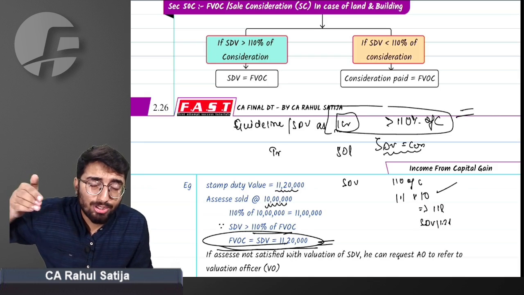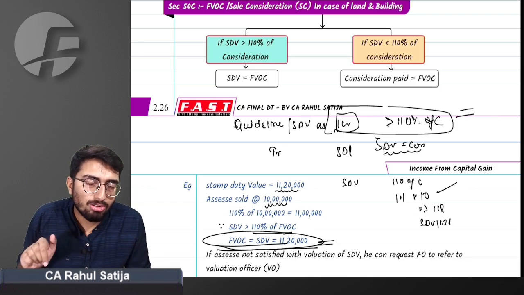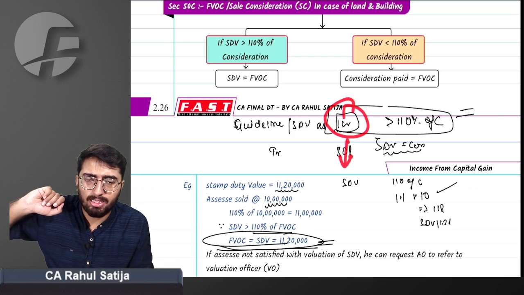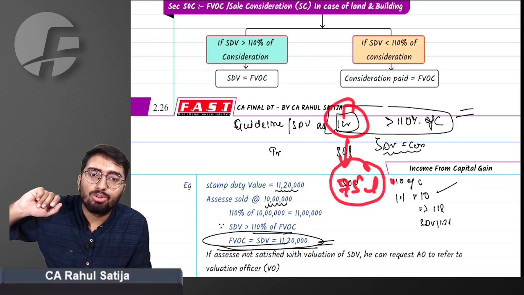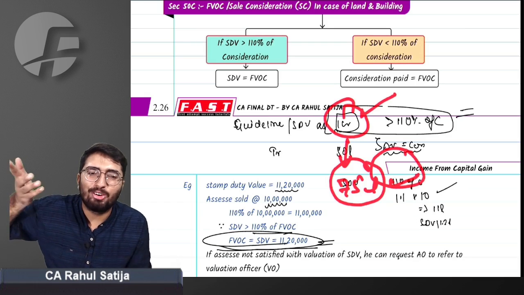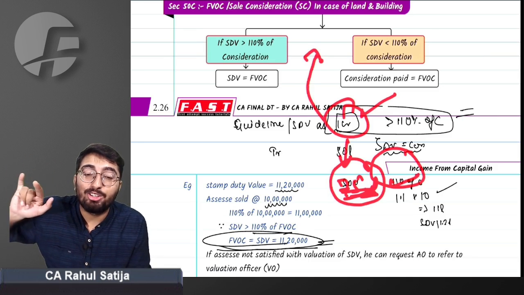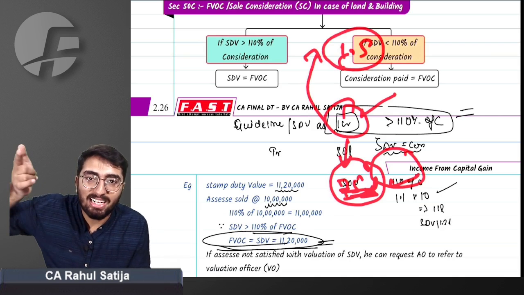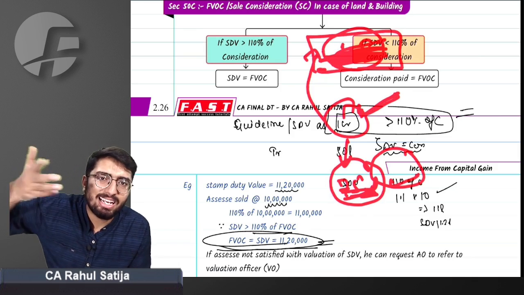In that matter, the valuation officer will determine the SDV for me. If the valuation officer comes up with a lesser SDV, for example, actual SDV stands at 1 CR and the valuation officer calculates such SDV as 75 lakh, I have an option to choose either 75 lakh or 1 CR. I can choose any of the SDVs. Of course, I will be choosing the lesser one. But in case the valuation officer comes up with a higher SDV, for example, 1.5 CR, in that case, I can ignore the valuation made by the valuation officer and proceed with the earlier calculated SDV,